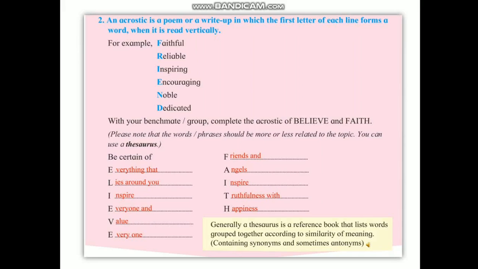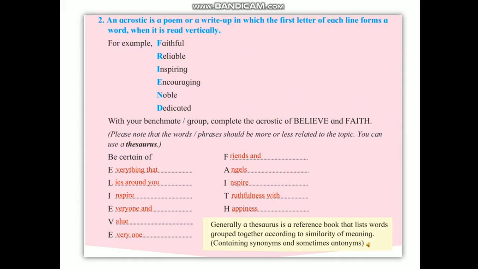The 2 acrostics you have to make are about the words believe and faith. B certain of, E everything that, L lies around you, I inspire, E everyone and V value, E everyone. We can say in this way, be certain of everything that lies around you, inspire everyone and value everyone.